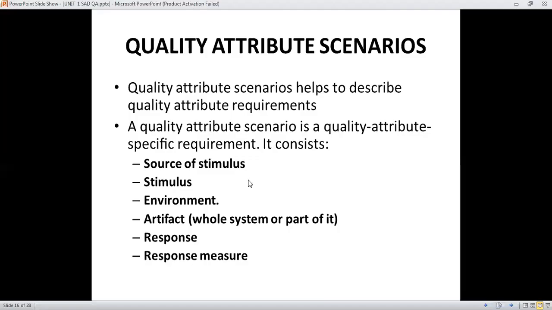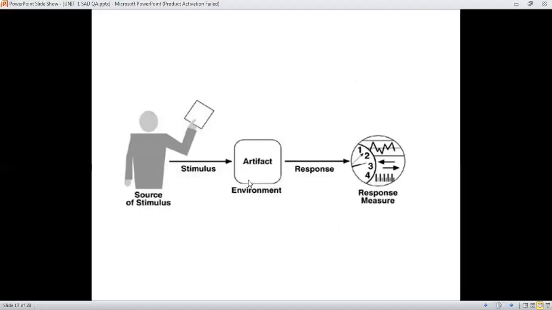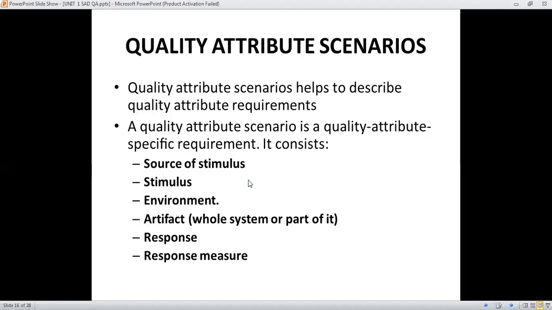Then we have to identify the requirements related to this.